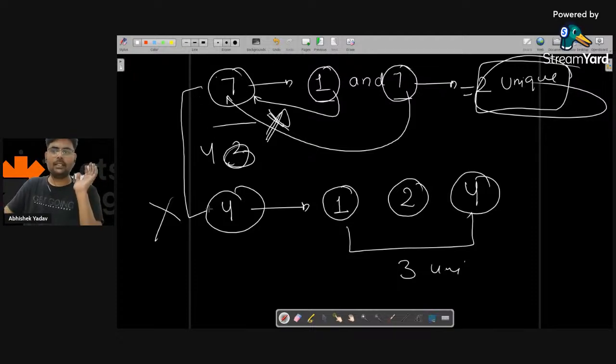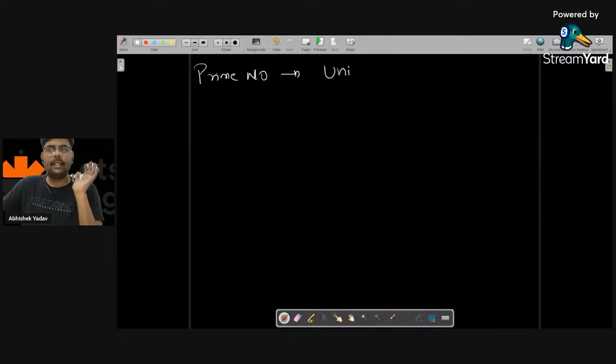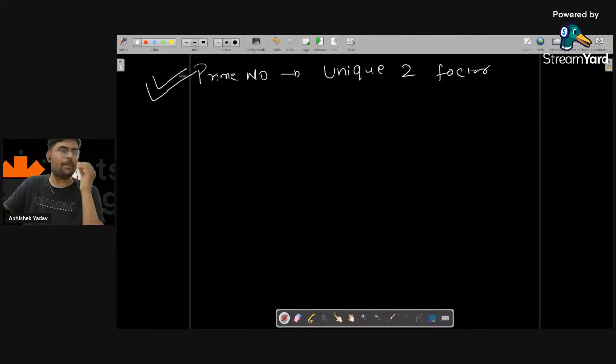But this question is clear, right? Till this point, everyone is clear? Yes or no? So here, if you notice one point, what is my question? Whether a number is a prime number or not. And I got a definition: if I have two unique factors, then that number is a prime number, right? Basics are very important, and you will get to know why after this question.